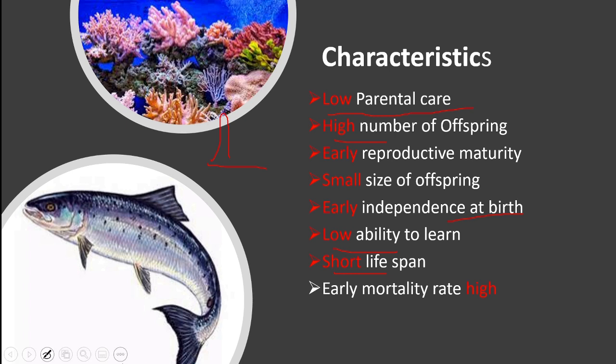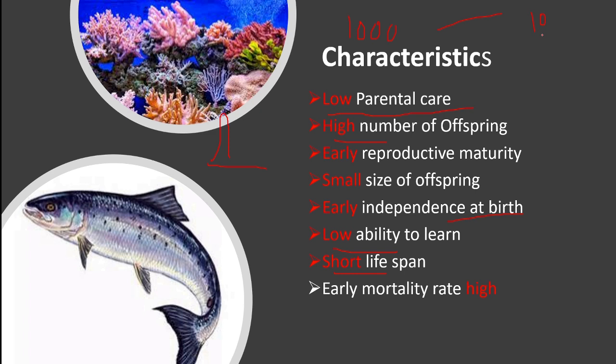We know that the offspring which are produced are very large in number, and all of them rarely live to adulthood. For example, if 1000 offspring are produced, maybe hardly 10 survive.